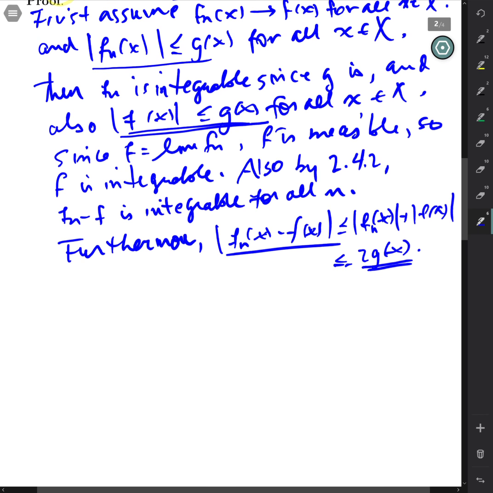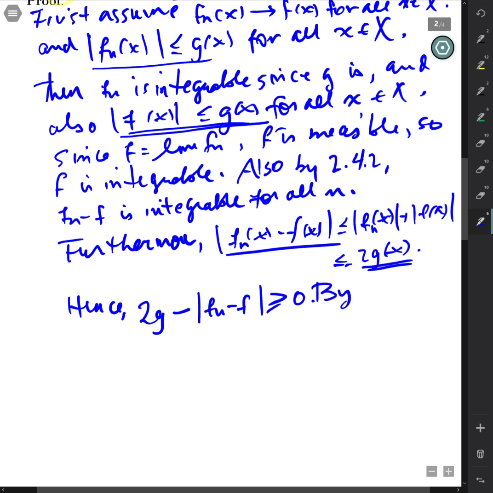So that says, hence, 2g minus the absolute value of Fn minus f, pointwise, is greater than or equal to 0. So that's a non-negative measurable function for each n.